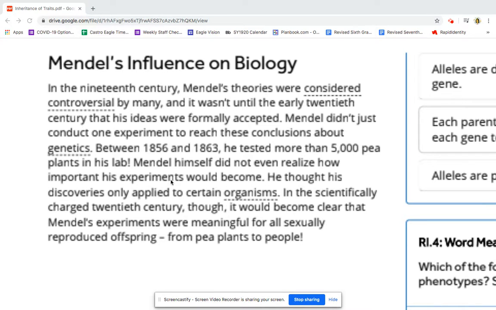He thought his discoveries only applied to certain organisms. In the scientifically charged 20th century, though, it would become clear that Mendel's experiments were meaningful for all sexually reproduced offspring, from pea plants to people.